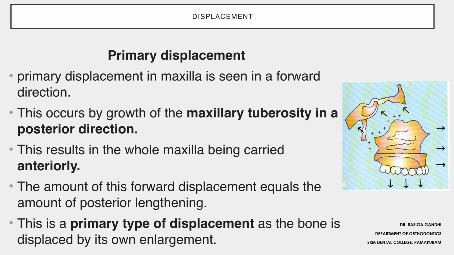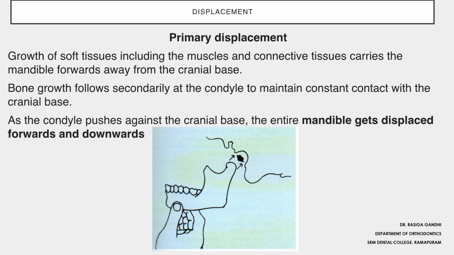In the condyle also, to maintain contact with the fossa, the condyle grows in the posterior direction and the bone gets displaced towards the anterior direction, forward and downward. This is a type of primary displacement.